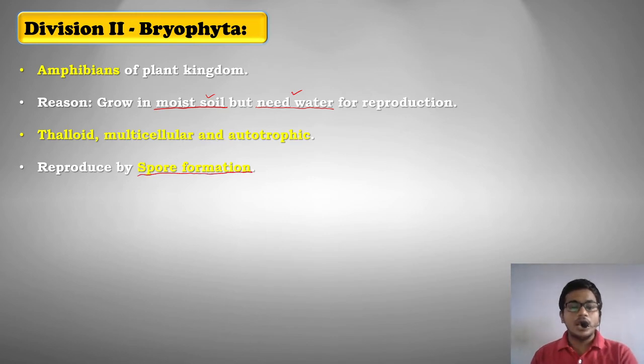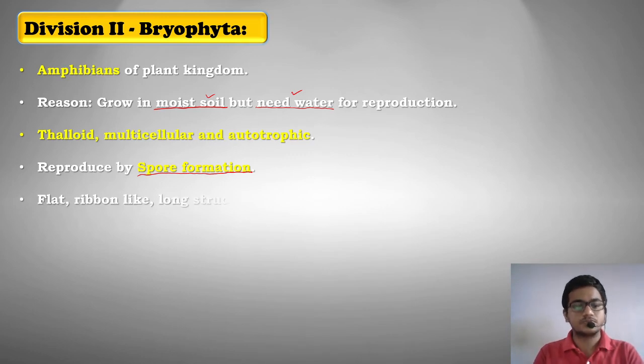Remember, cryptogams generally do not have seeds. They are classified as cryptogams because they do not have seeds. So reproduction is done with the help of spores that are formed by these plants. Spores are so small that they cannot be seen with our normal vision.